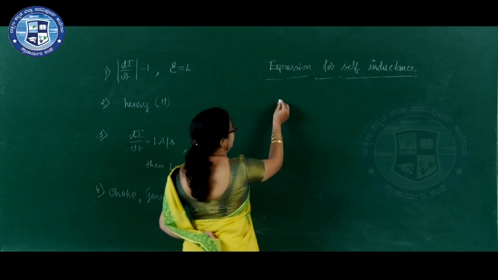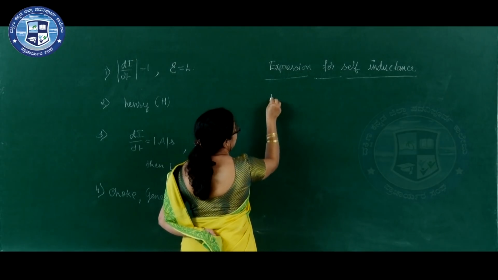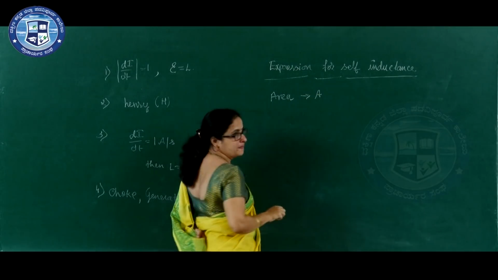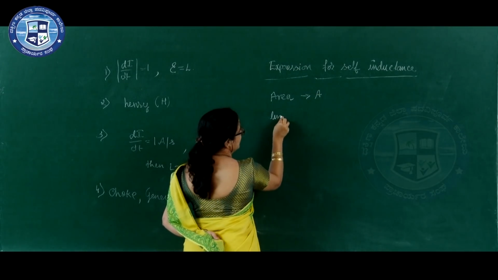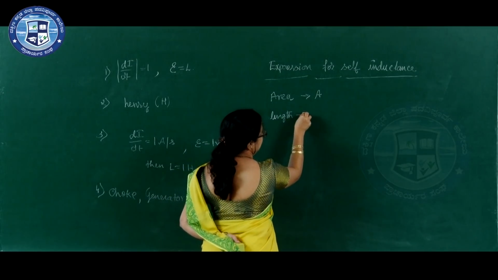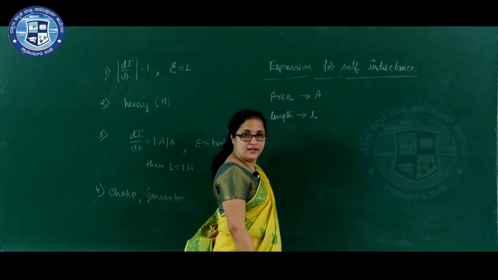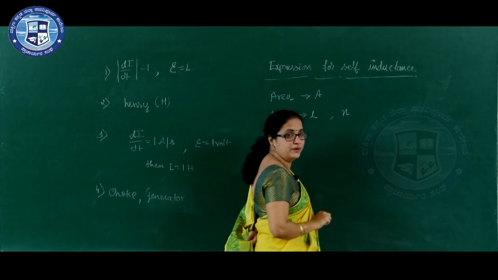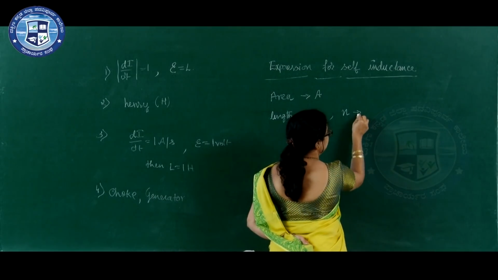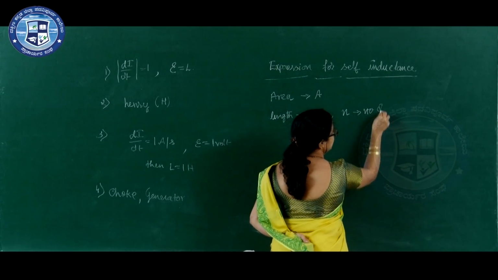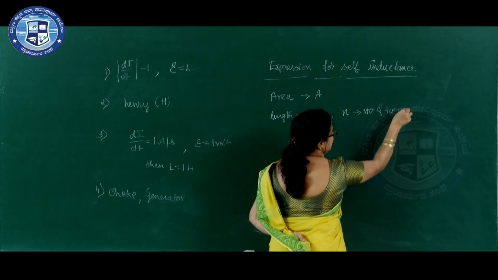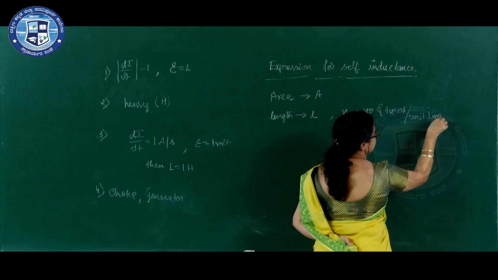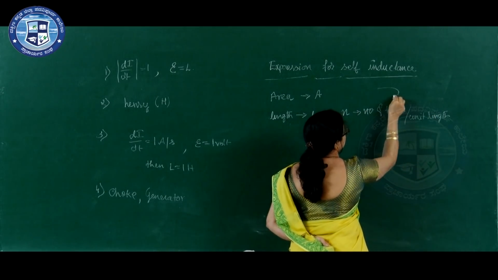Consider a coil of area of cross section A, length of the coil L, and it consists of n number of turns per unit length.